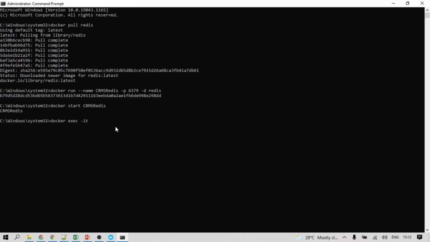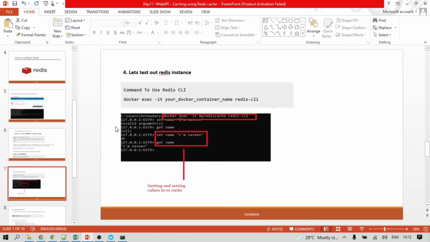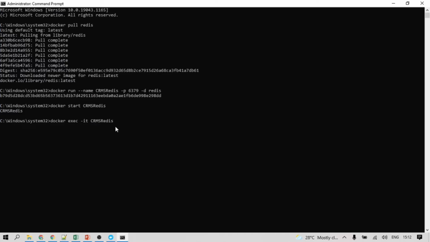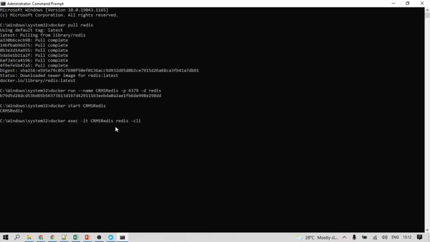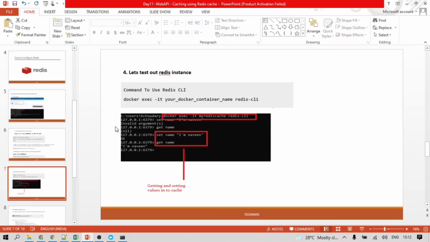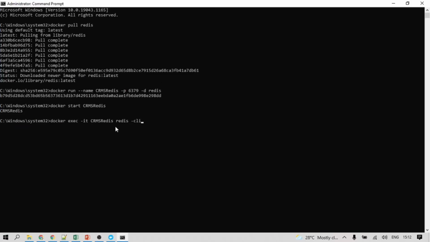So my Docker container is CRMS Redis. Then Redis CLI. Docker exec -it CRMS Redis, Redis CLI. It is the same. Okay, so let's set it.